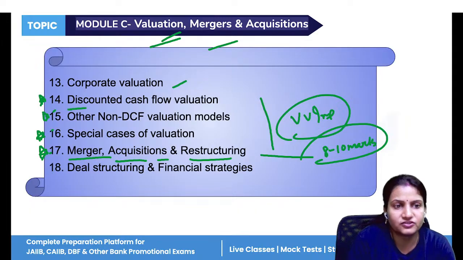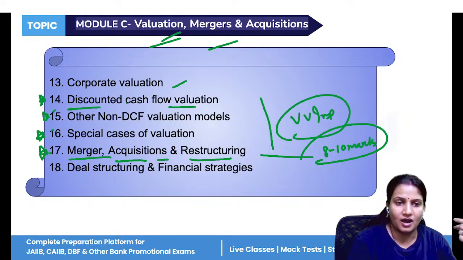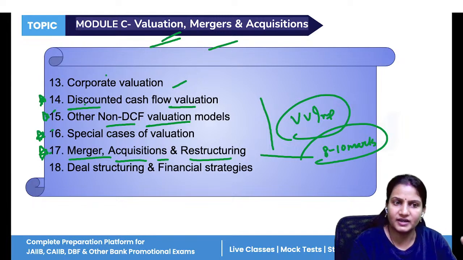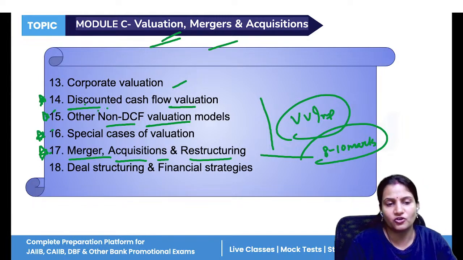Now, how to do the discounting? We will study valuation of a company with discounting and without considering discounting. Discounting we will study in module B, and then it will be clear to you in module C also.